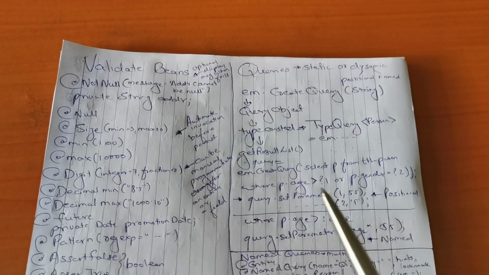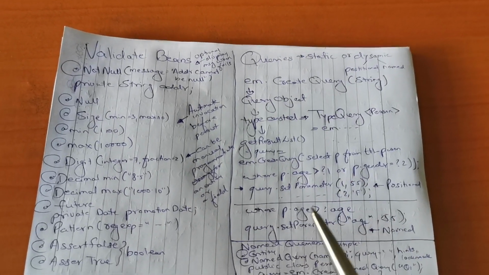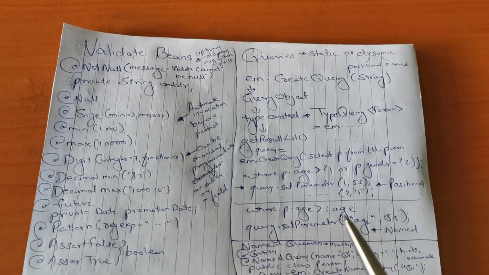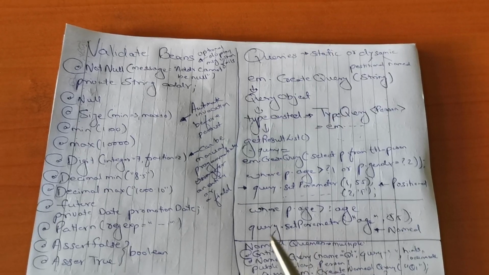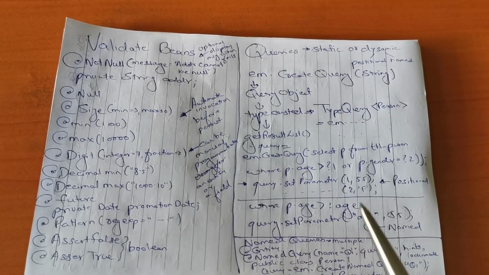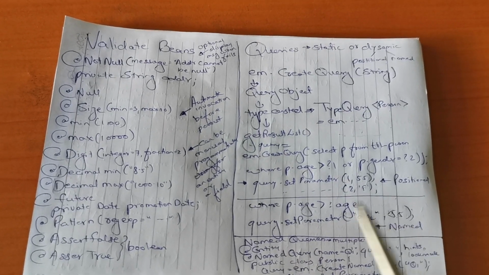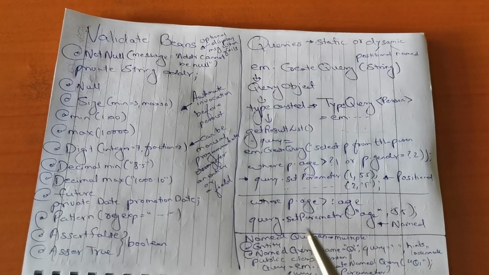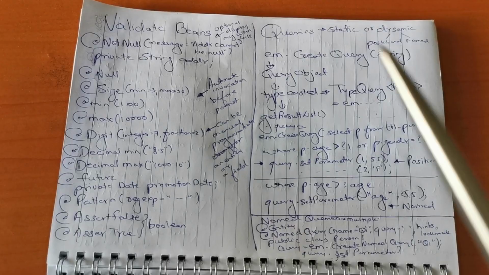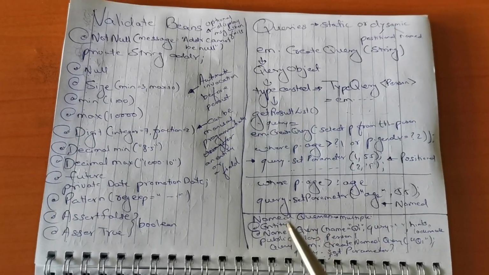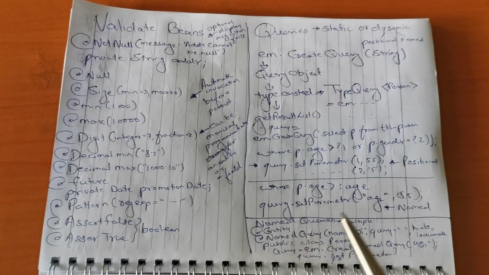But let's say a query doesn't have positional parameters, it has a named parameter, like p.age is given as a name, like we have given some variable here, a bind variable. Then we'll say query.setParameter, age, the bind variable, is 55. This is called named parameters. So here we have discussed how to create a query, and now the last concept, named queries.